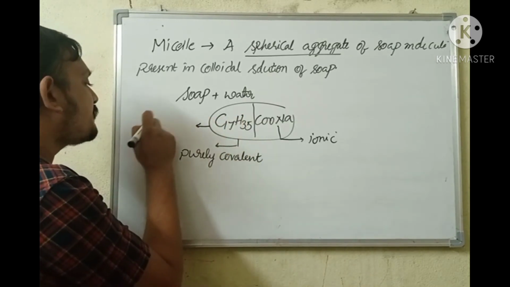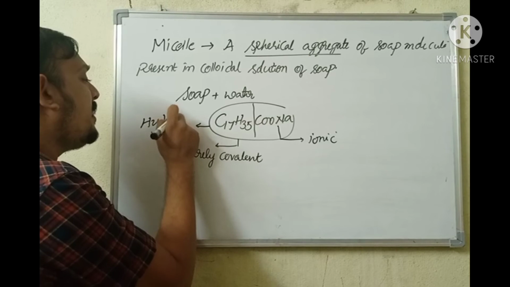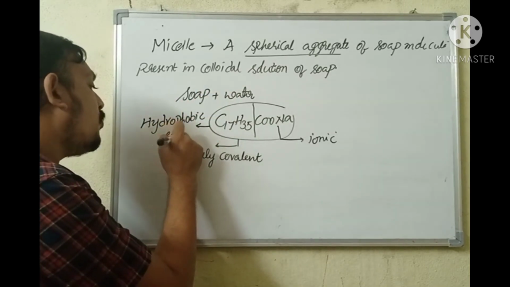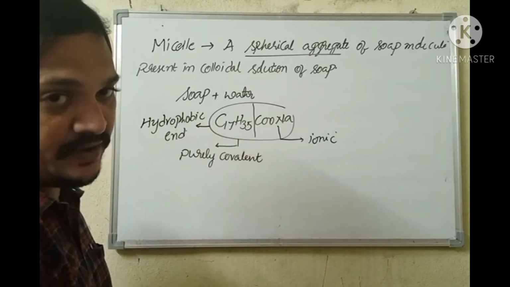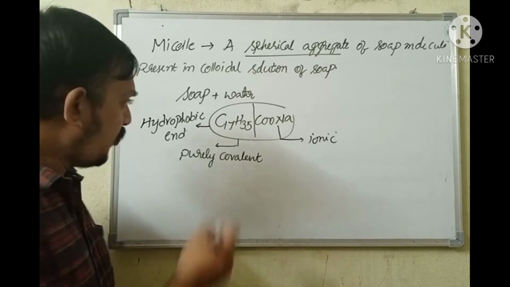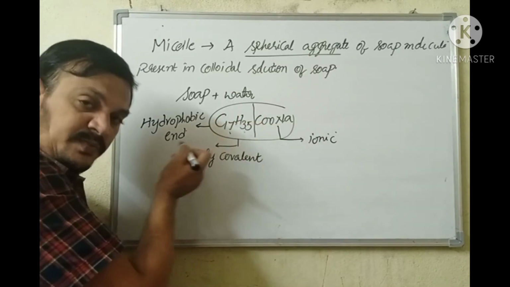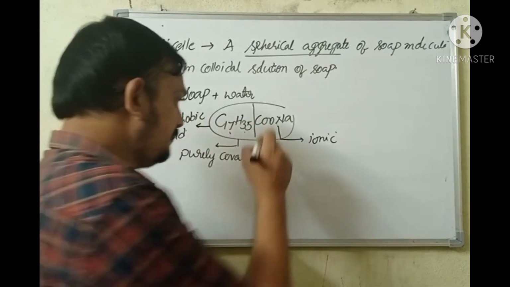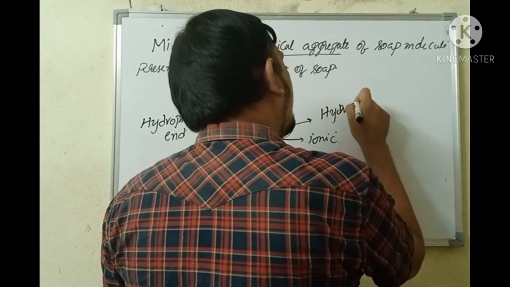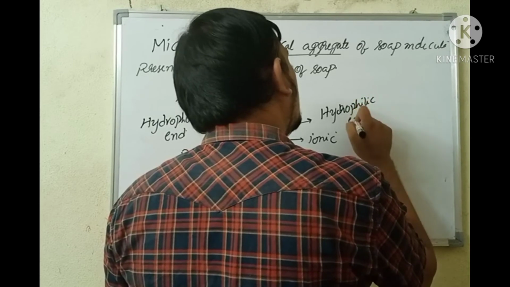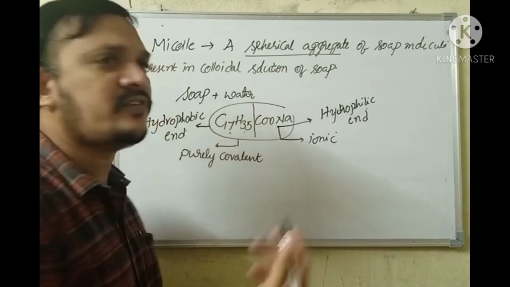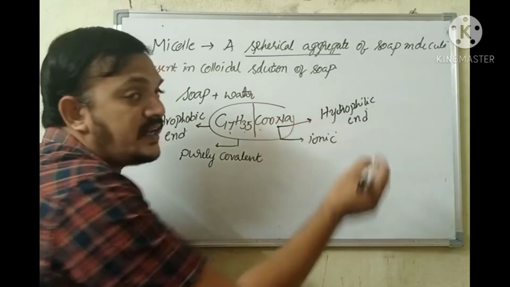The carbon chain, which is purely covalent, is hydrophobic, that means it hates to be in contact with water. You know that covalent substances are insoluble in water, so as it is purely covalent, it doesn't want to be in contact with water. The ionic part is the hydrophilic end, that means the water loving end. Ionic substances are soluble in water, so it loves to be in contact with water.